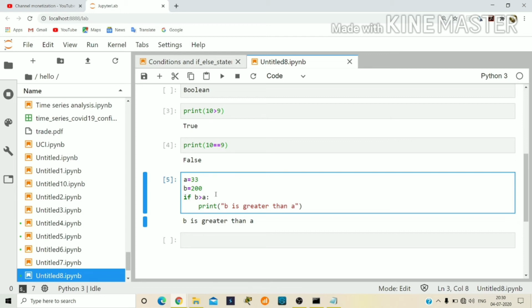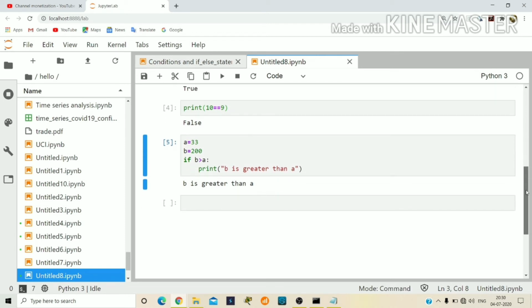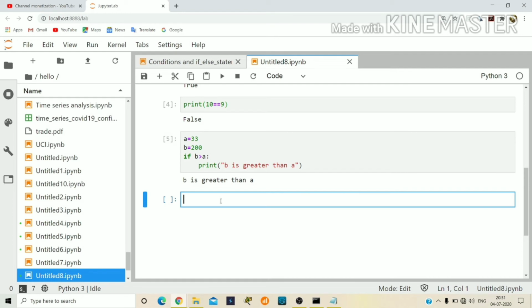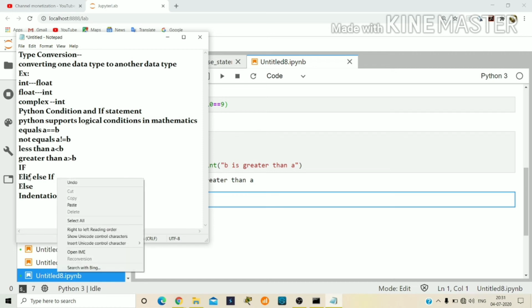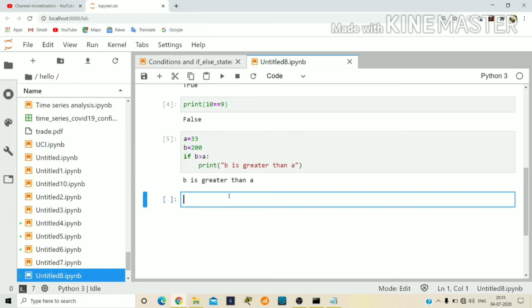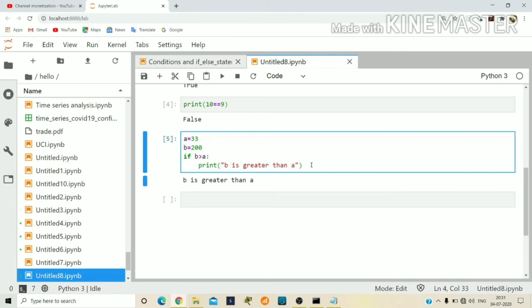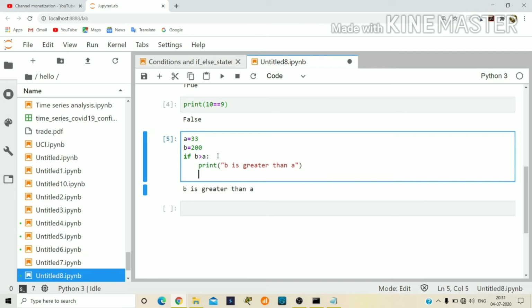Here I also covered the if condition. If condition means it evaluates the expression, the logical condition. For that purpose we use if. And one more thing we use is else if. We do not write else if, that is wrong in Python. So we use elif, the keyword in Python for else if. How do we use this? I will show in this example. Let's take a equals 33 only.